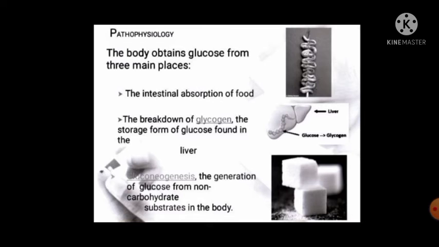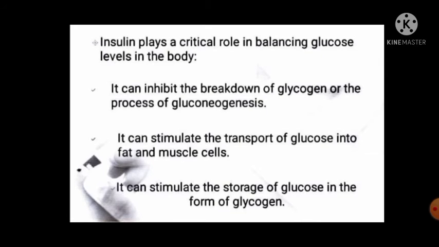The third is gluconeogenesis, the generation of glucose from non-carbohydrate substrates in the body like protein and fat. Insulin plays a critical role in balancing glucose level in the body. That's why a person suffering from chronic or very dangerous diabetes is given an injection of insulin by the doctor to control the excess sugar level in the body.